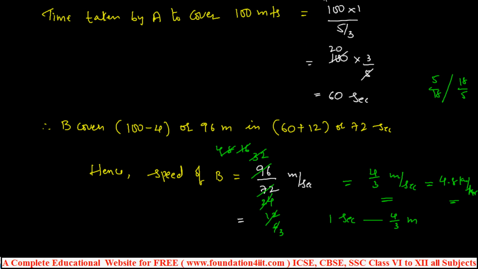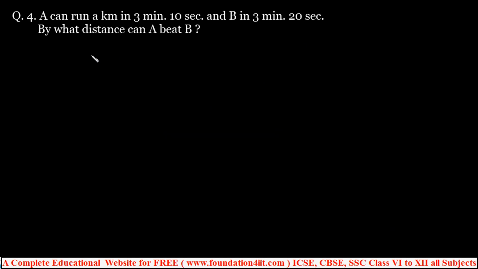Let us see a few more sums now. In this problem, A can run a kilometer in 3 minutes 10 seconds. So that is 1000 meters. The track is 1000 meters. A can run this kilometer in 3 minutes 10 seconds, and B in 3 minutes 20 seconds. By what distance can A beat B? So A is the faster. A can beat B, but how much distance, that you have to find out.